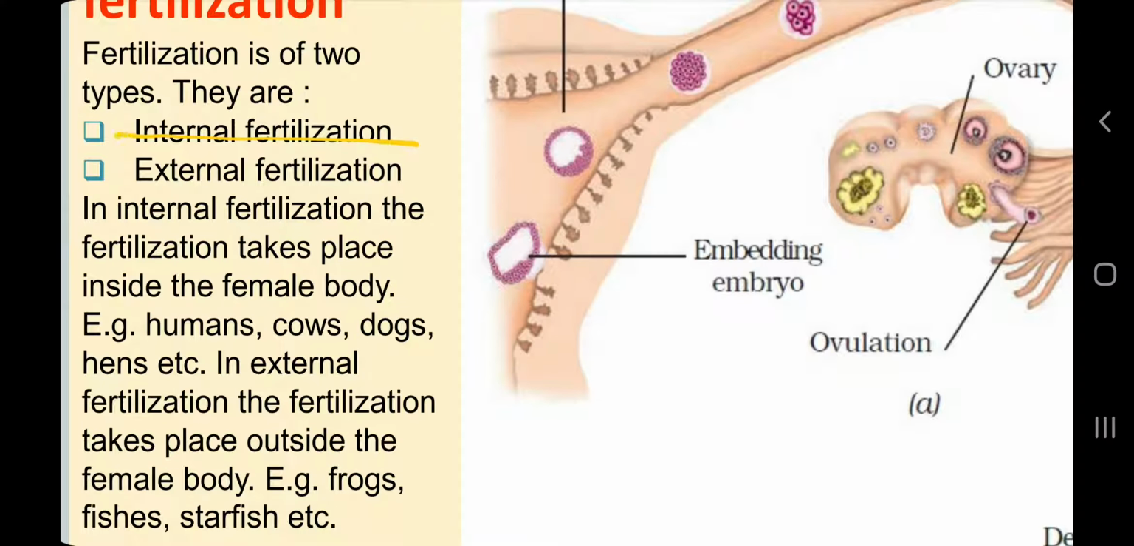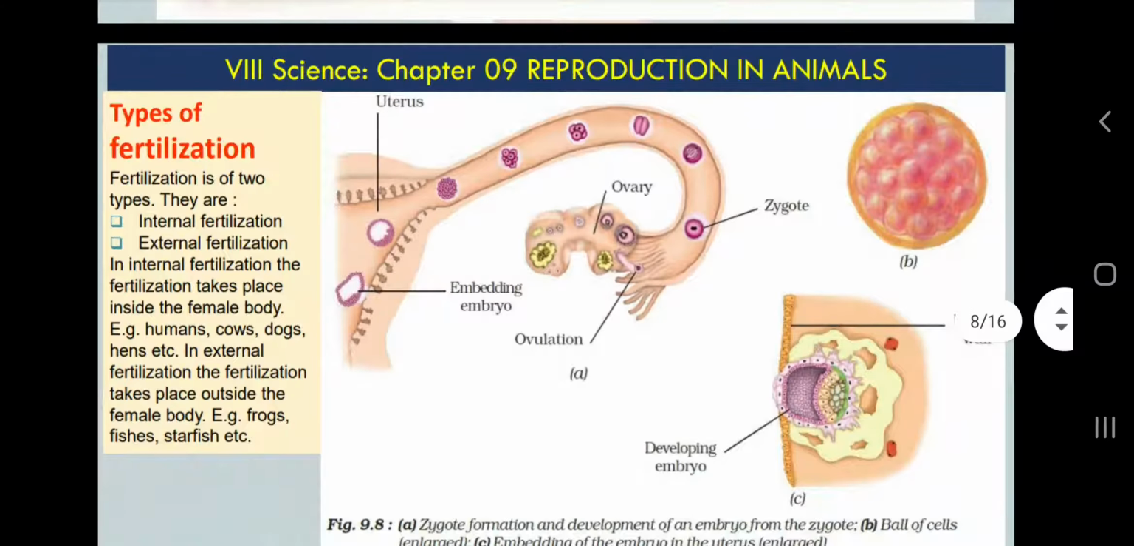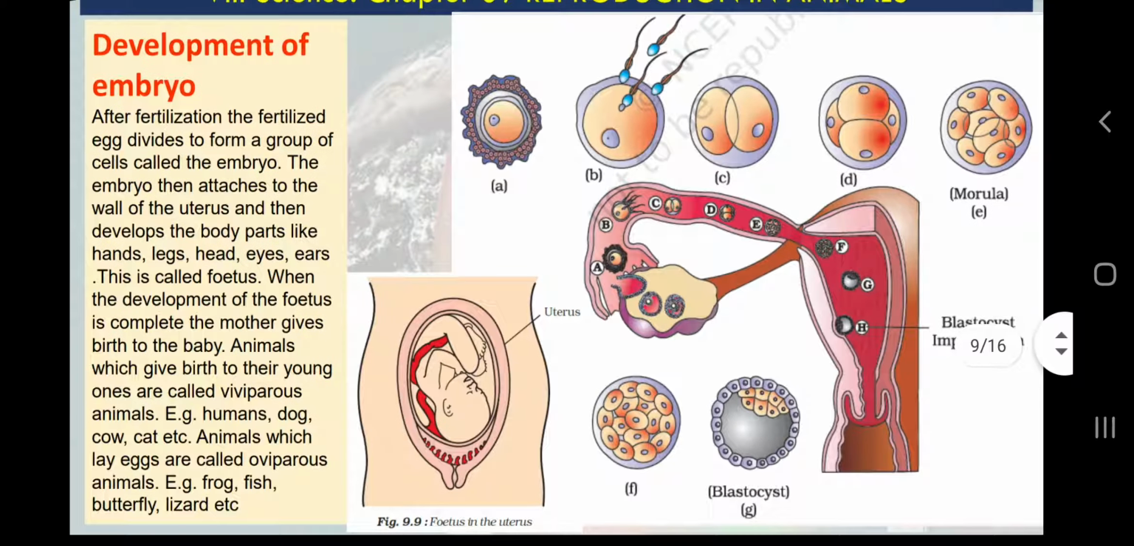So now I think internal and external fertilization is very clear to you by taking the examples of frogs and lizards. Internal means inside the female's body. Examples you can see: human, cow, dog, hen. External, very simple information I have discussed. Next thing, development of embryo.